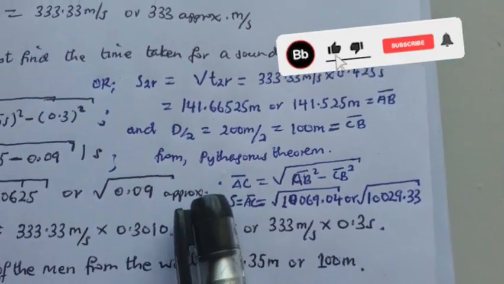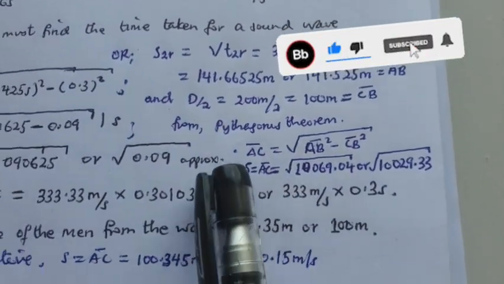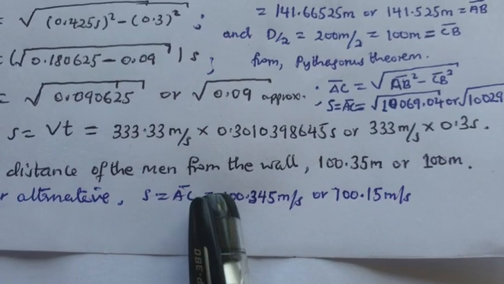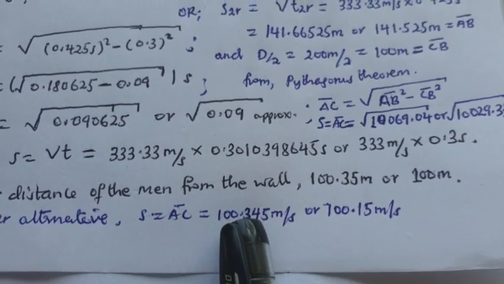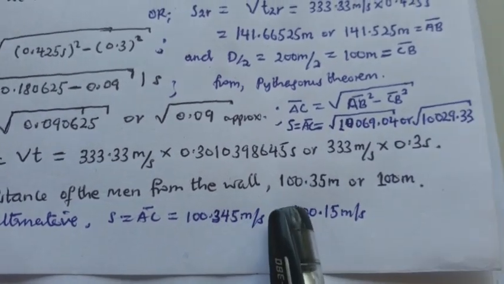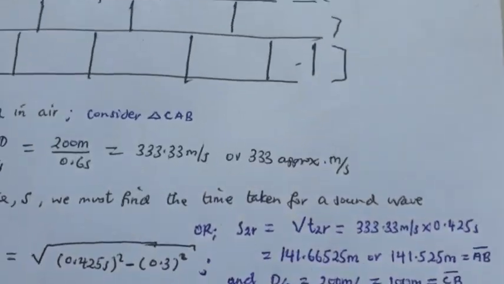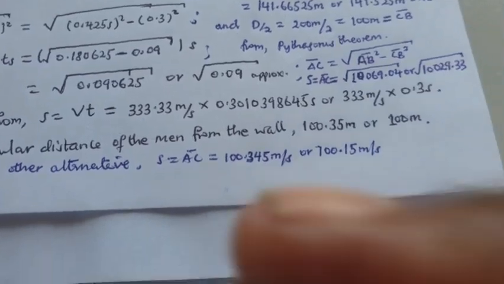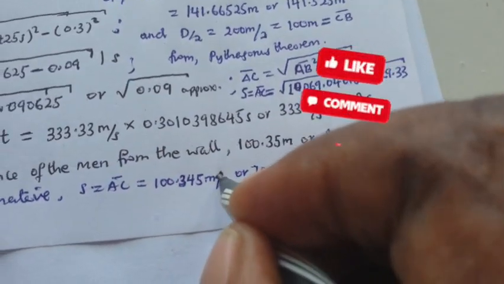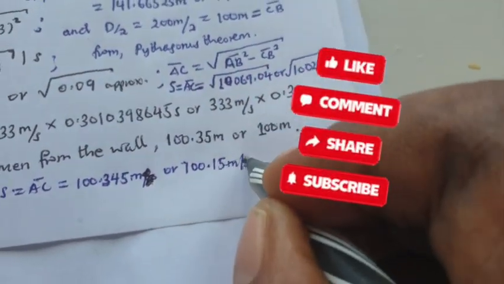Then from Pythagoras' theorem, our AC will be equal to 100.345 meters, or 100 meters. Not meters per second, sorry, because this is a displacement, just meters.